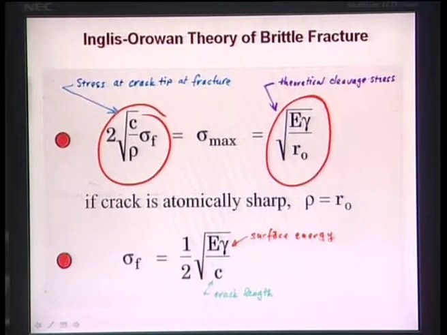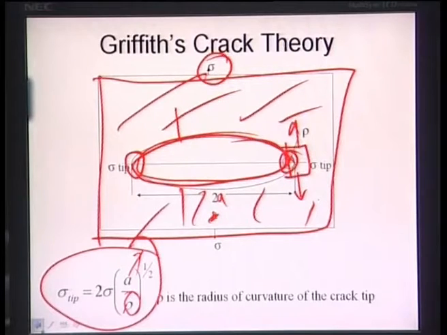Remember from the basic physics of fracture of brittle solids, if sigma tip is greater than the interatomic bond strength, meaning the ionic or covalent bond in the material, then the crack will propagate, leading to fracture of the material.